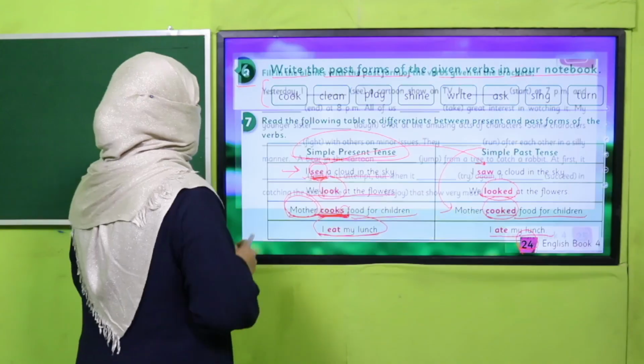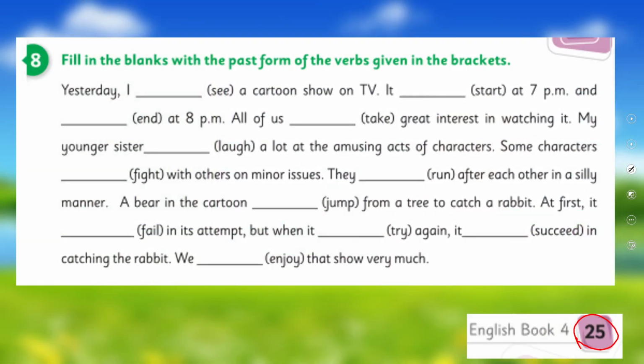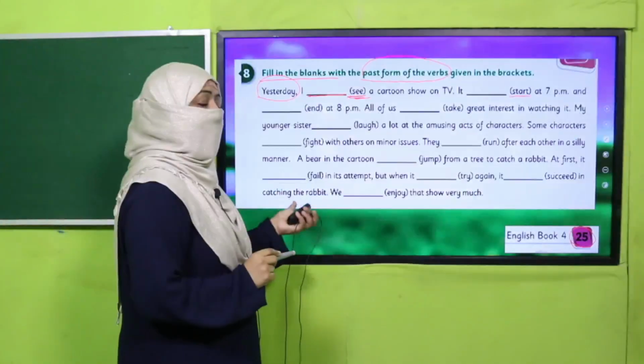All right. So again on page number 25, here is an exercise. What you are going to do, the verbs in parentheses and brackets are given in first form. You have to simply fill in the blanks with the past form of the verbs. So you will change it into second form and you will write over here. So it will become a story of yesterday, means something which just happened yesterday. So you will use all the verbs with the second form, means past form of the verb. You got it? Okay, you are smart. Now pause the video and complete this exercise in your book.